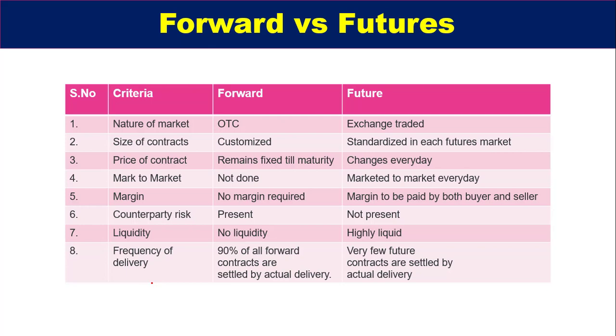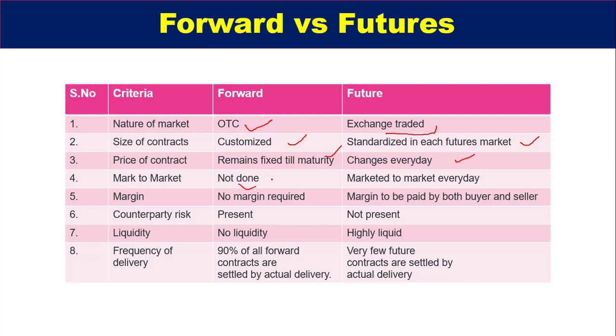Now we will at last see the basic comparison between forward and future. So first one is based on the nature of market. As I told you, forwards are over the counter, and futures are exchange traded. Size of contract is customized in forward, and in futures it is standardized in each future market. Price of contract remains fixed till maturity in forward, but in futures it changes every day because you have to settle the price at the end of the day. This is a very important difference between future and forward.